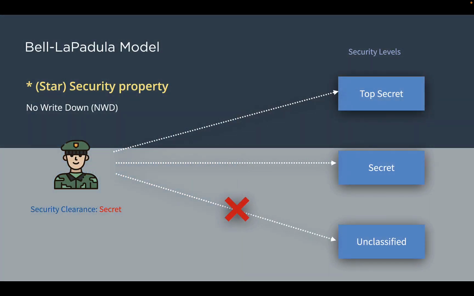For example, Bob with a security clearance of secret cannot write down to the unclassified level. This prevents him from knowingly or unknowingly sharing secret information with the levels below. However, he is able to write to the secret or top secret levels.